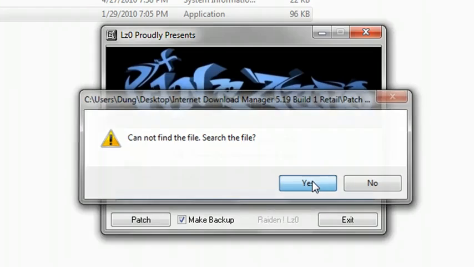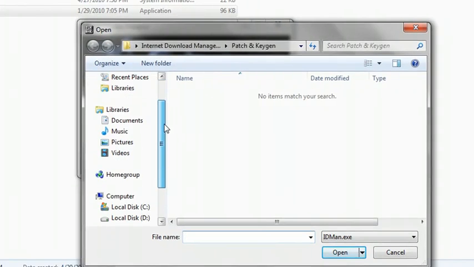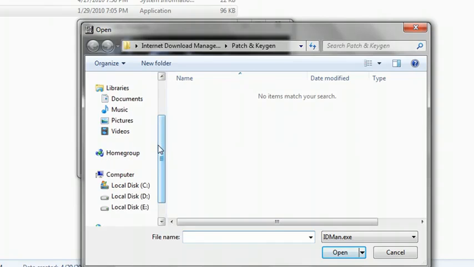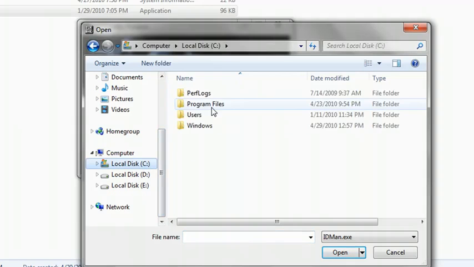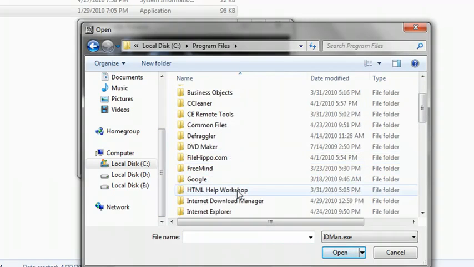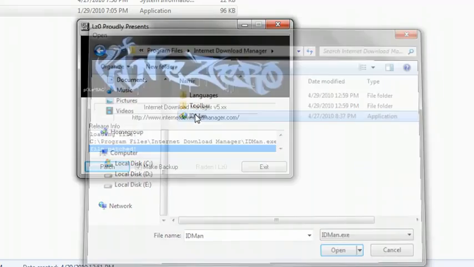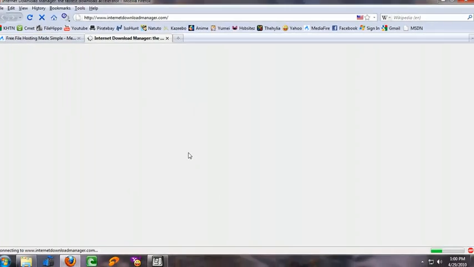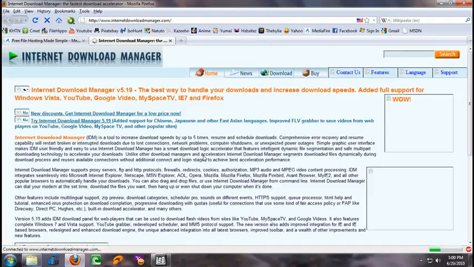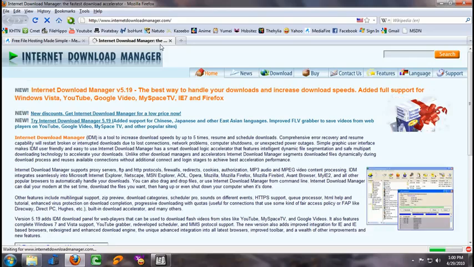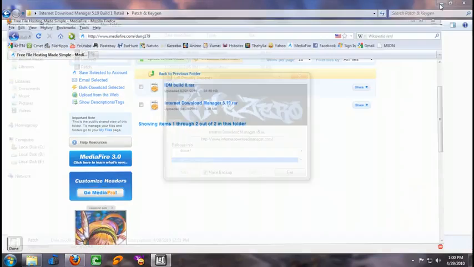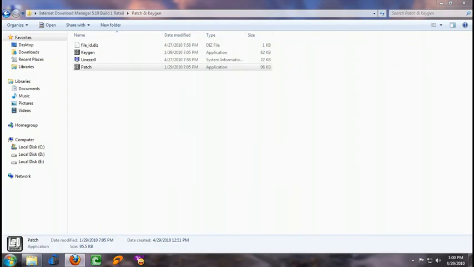You click yes, and you choose the place to put the ADM. I choose C. You go to Internet Download Manager and click IDM. It's batch done. I want to check out this. Yeah, I'm going to go to check out this.